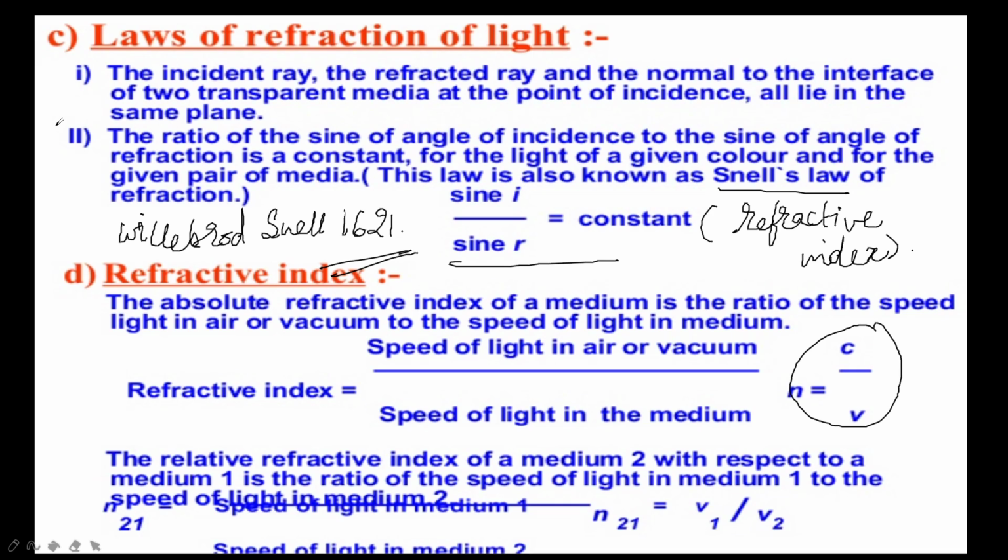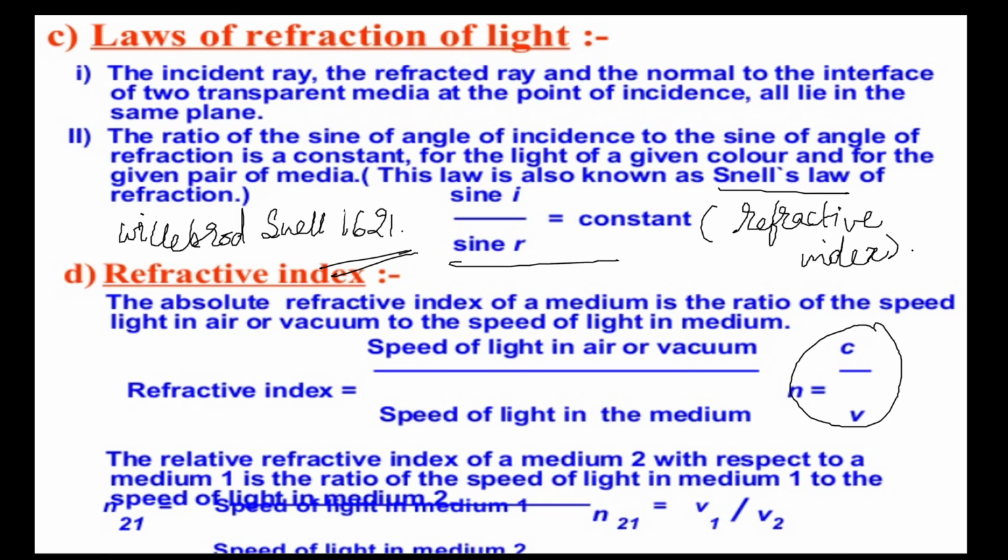An optically denser medium may not possess greater mass density. Mass density is different, optical density is different. Kerosene has refractive index 1.44 and water has 1.33. So kerosene is an optically denser medium than water, but kerosene has less mass density than water, so that's why it floats on water. So this is about the refraction of light. How refraction takes place in lenses we'll discuss in the next chapter.